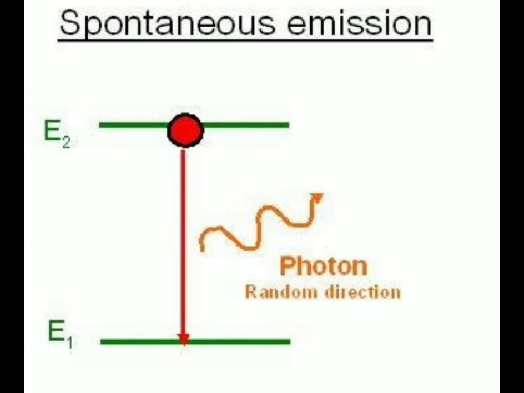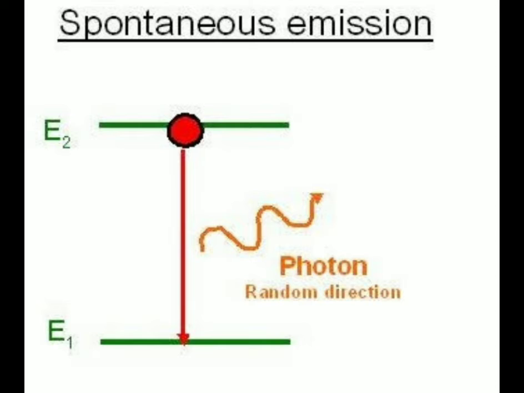Here the excited state with higher energy is inherently unstable because of the natural tendency of atoms to seek out the lower energy configuration. So therefore here the excited atom in the energy state E2 may return to the lower energy state E1 on its own by the natural tendency to attain the minimum potential energy condition. Now during this transition the excess energy is released as a photon energy, that is h nu equal to E2 minus E1.